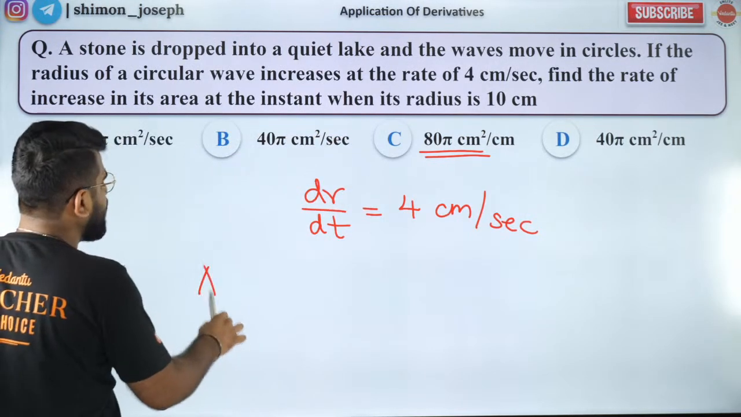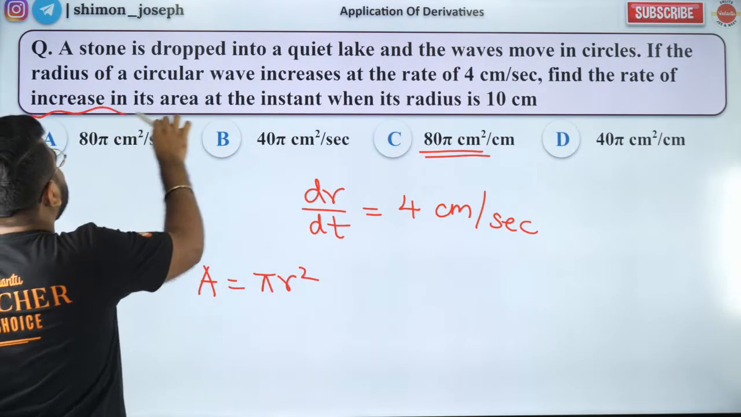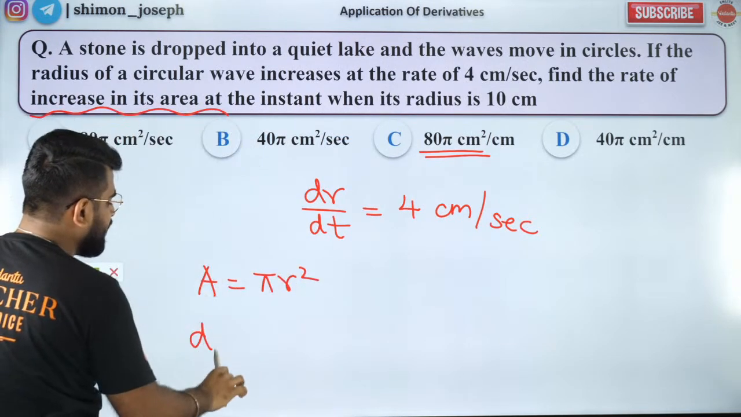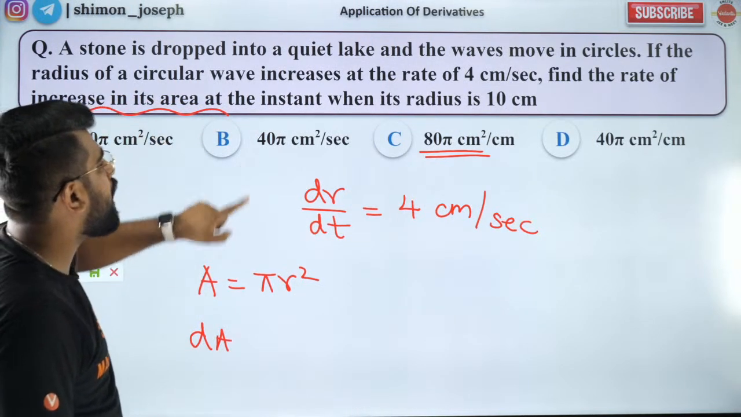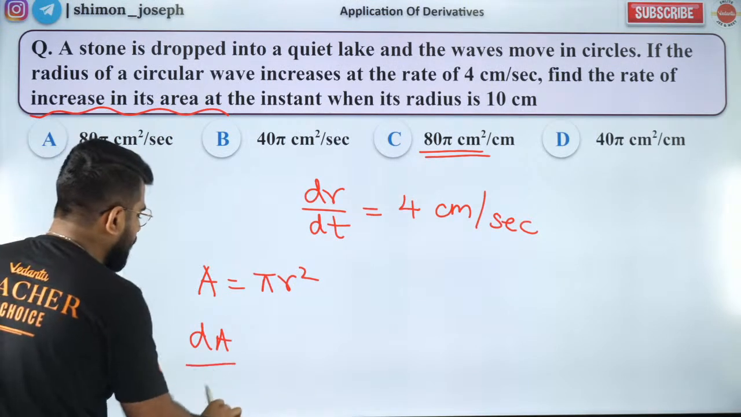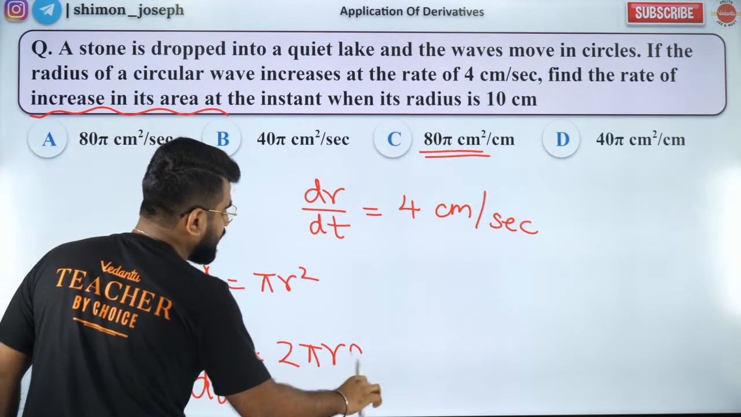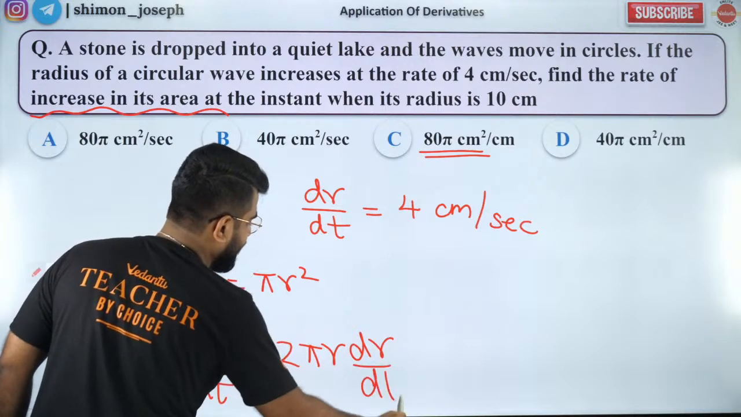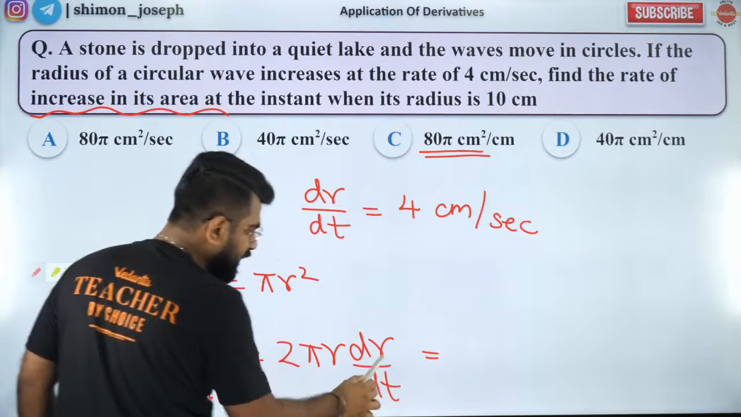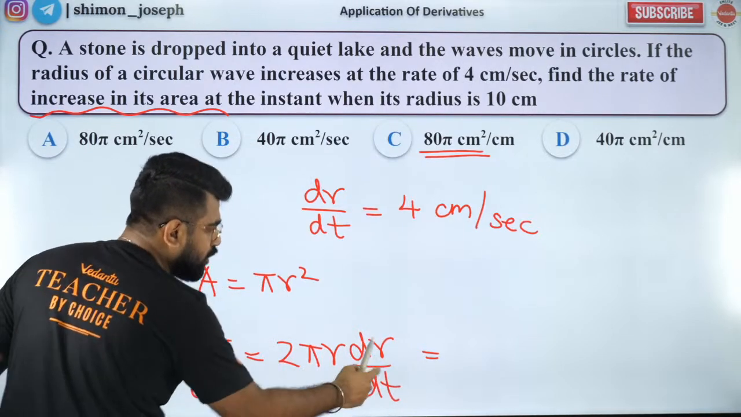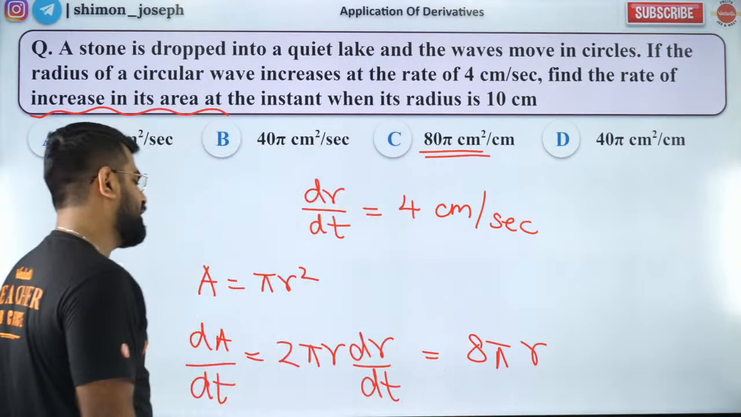So area is what? Area is pi r square. They want rate of increase in area. Rate of increase in area means what? It is dA by dt. So that will be equal to what? 2 pi r dr by dt. What is dr by dt? dr by dt is 4. So if this is 4, so 2 pi into 4 is 8 pi into r is my answer.